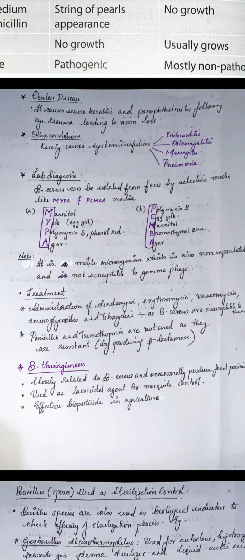Just remember that. Okay, so treatment, the administration of clindamycin, erythromycin, vancomycin, aminoglycosides, and tetracyclines, because Bacillus cereus are susceptible to all these. Penicillin and trimethoprim should not be used because they are resistant. Bacillus cereus is resistant to these two because they can produce beta-lactamase, which will destroy the beta-lactam antibiotics.